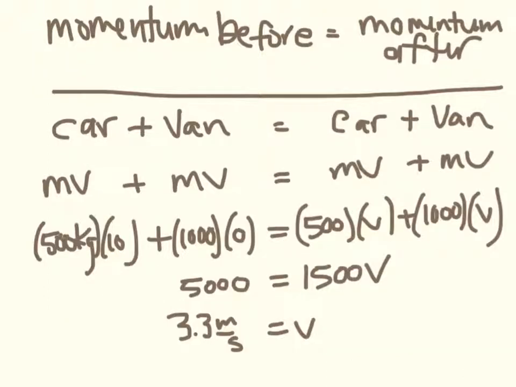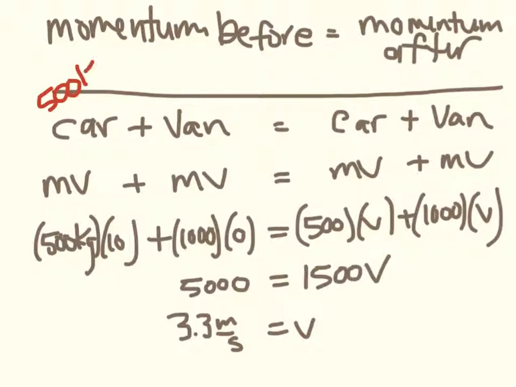Well, we say that because momentum is conserved, the momentum before the collision is equal to the momentum after the collision. So we can say the momentum of the car plus the momentum of the van equals the momentum of the car plus the momentum of the van. And the momentum is mass times velocity, so we're plugging in 500 kilograms. I made these numbers up, and I should have put them on that other page, sorry.